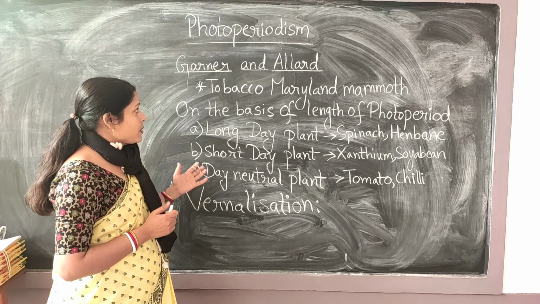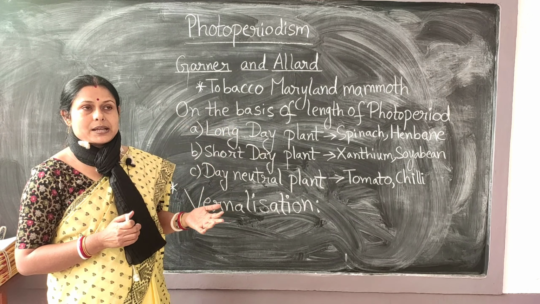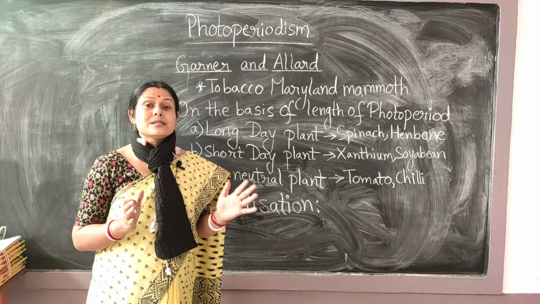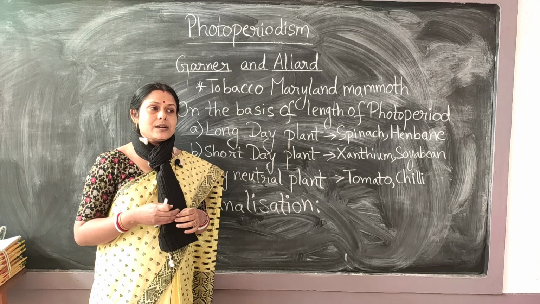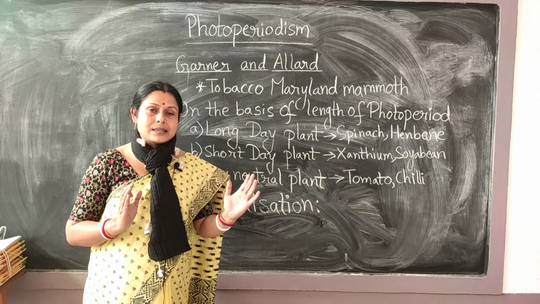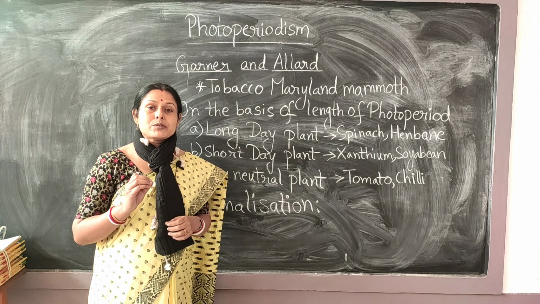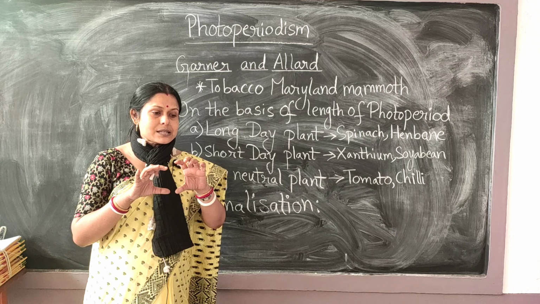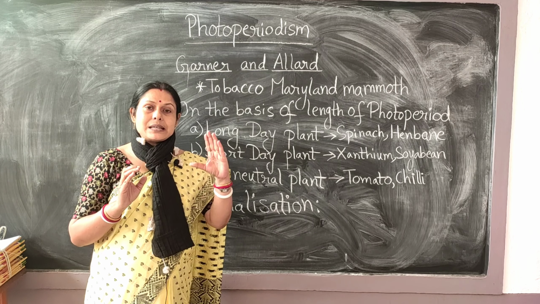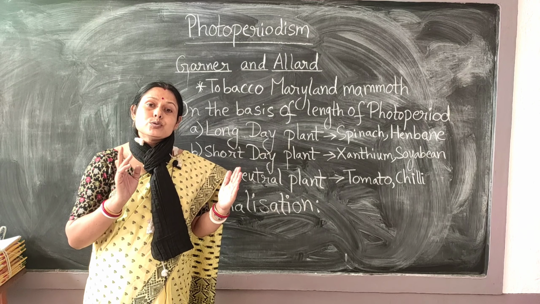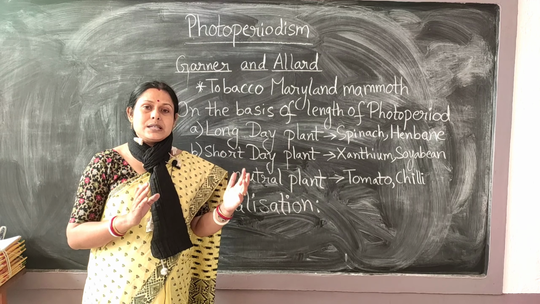Now, terrestrial plants are exposed to different forms of light during the different seasons of the year. When they are exposed to a certain day length, you will see it is written in your book about critical day length. When this length of time is exceeded and a plant then flowers, we call those plants long day plants.